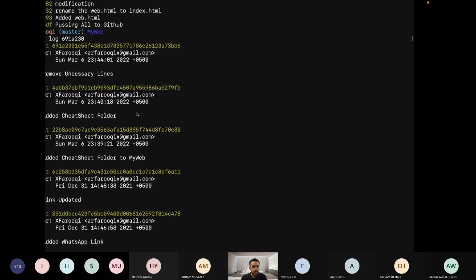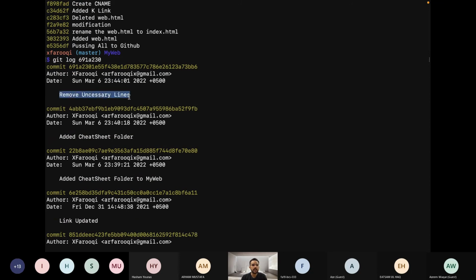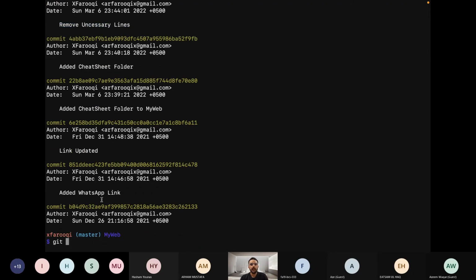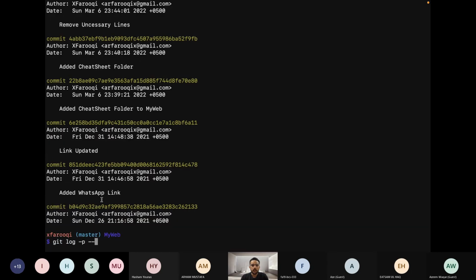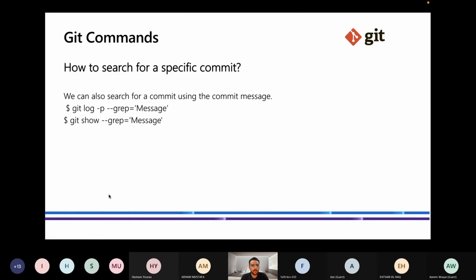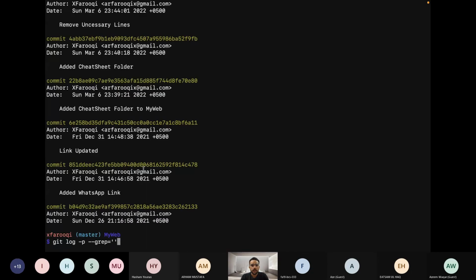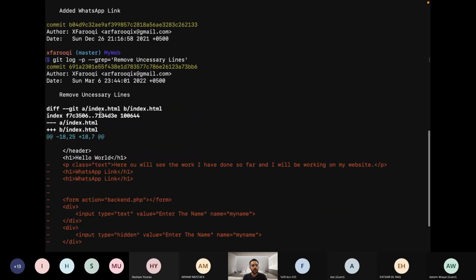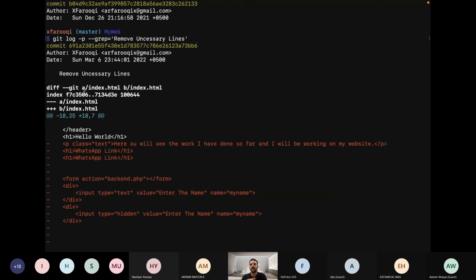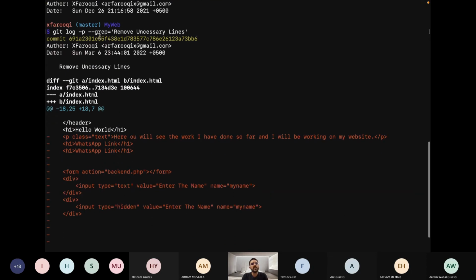Let me show you. Let's copy this message. This is a commit message. Basically we are copying it and we will paste it. I just forgot this command: git log -p --grep= and the message. Okay, here we go. That particular message, remove unnecessary lines, the particular commit that I just searched for, with this command git log -p --grep=, I put this remove unnecessary lines.